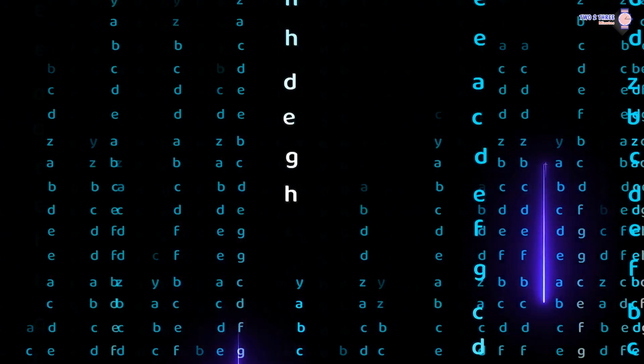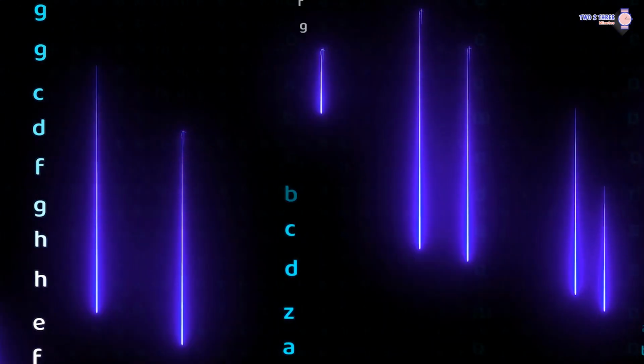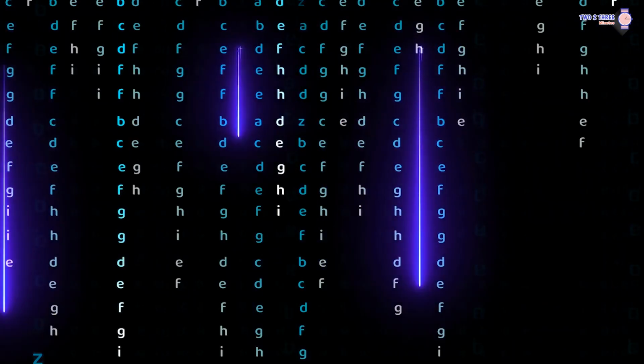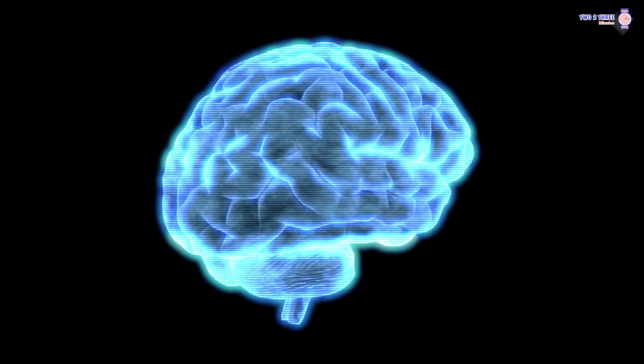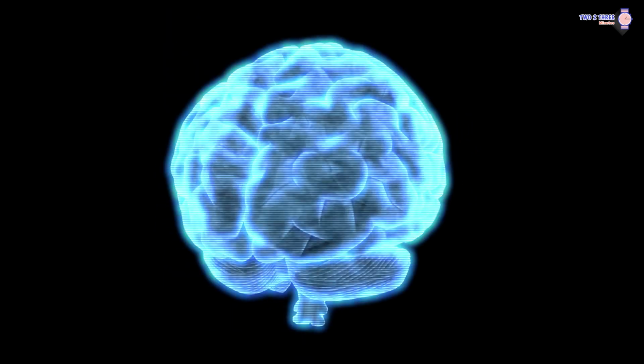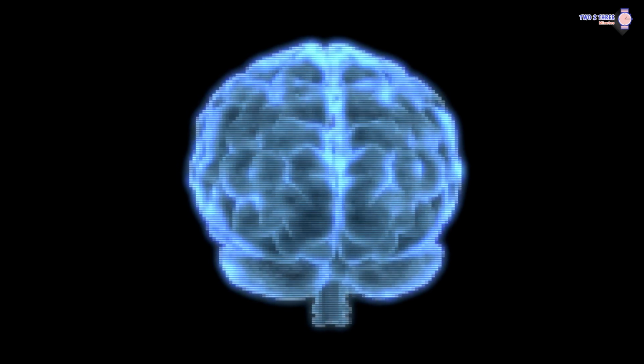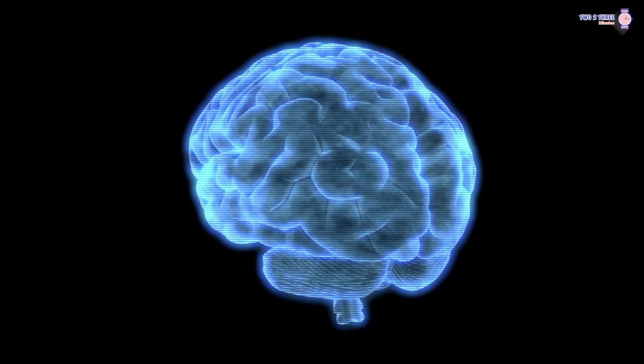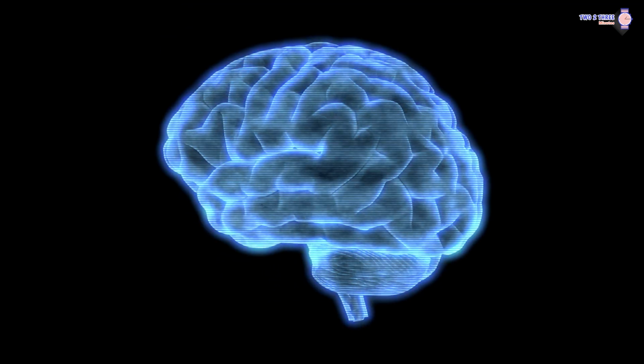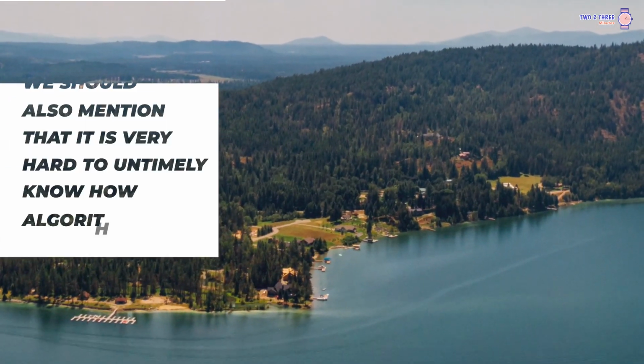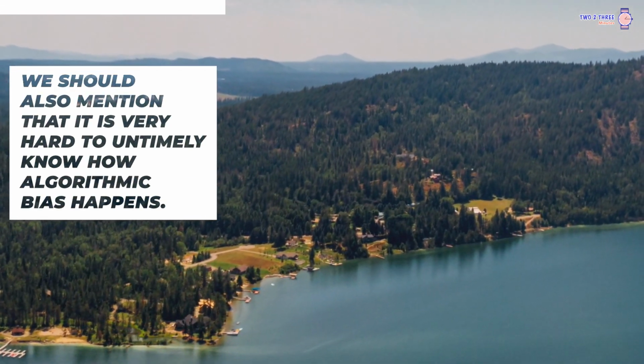Another angle would be the learning process in the machine. After all, it's called machine learning. AI usually trains and evolves based on the data it was fed, and if the data is biased, then we could expect algorithmic bias. Here's an example of how learning by data leads to this issue. One study found that when AI was given access to crawl through the internet and read what humans have written there, the AI produced prejudice against black people and women. We should also mention that it's very hard to ultimately know how algorithmic bias happens.